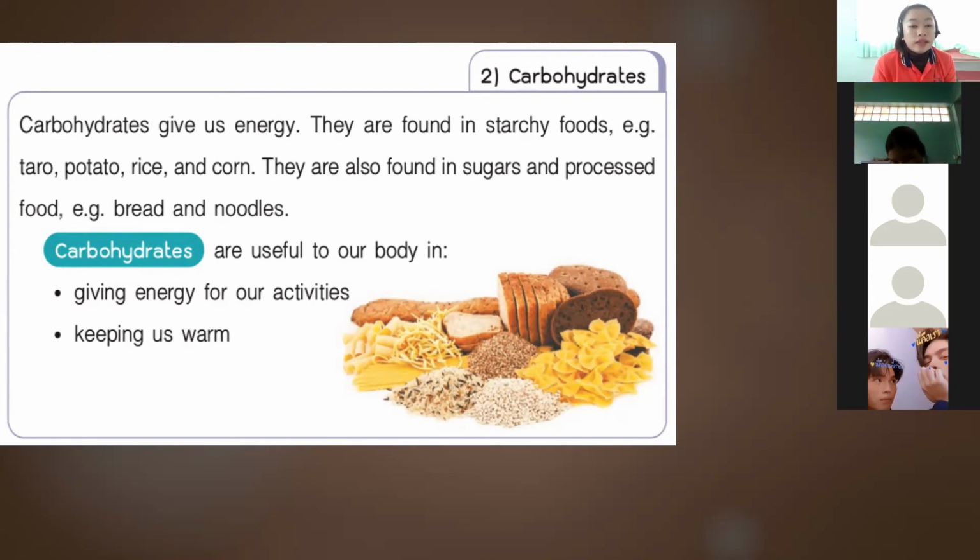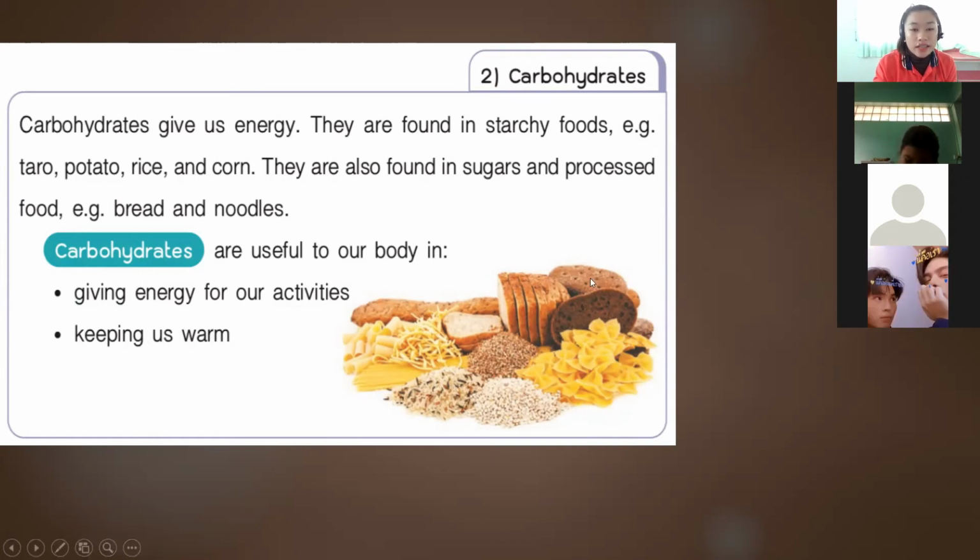Okay, so carbohydrates are useful to our body by giving us energy. It is the main source of our energy. And also carbohydrates keep us warm. So those are the functions, or why carbohydrates are important to our body. It is the source of our energy for our daily activities, so we need to have carbohydrates every day in our diet.